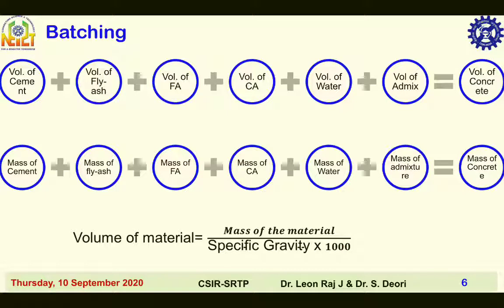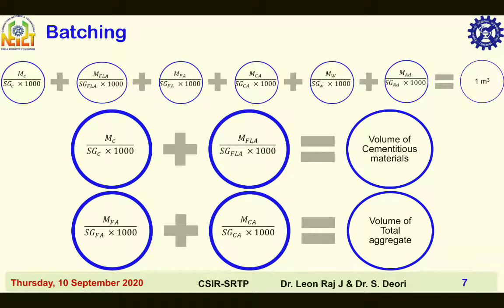Materials may be any of the following, that is cement, fly ash, fine aggregate, coarse aggregate, water and chemical admixture. Batching for standard grades of concrete with fly ash as partial replacement for cement. Formulas for finding volumes of different ingredients of fly ash concrete are given here.